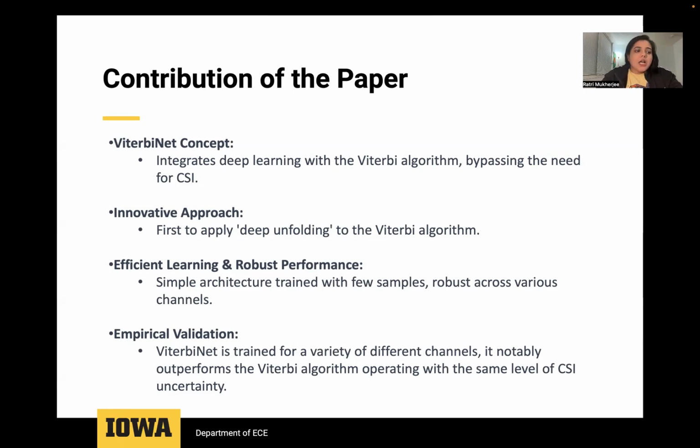Moreover, ViterbiNet's ability to maintain consistent performance irrespective of fluctuating channel conditions is a testament to its robust design. From the empirical evaluation, it's clear that ViterbiNet is not only keeping pace with the traditional CSI-dependent Viterbi algorithm under ideal conditions, it actually surpasses it when faced with uncertainty in channel information.